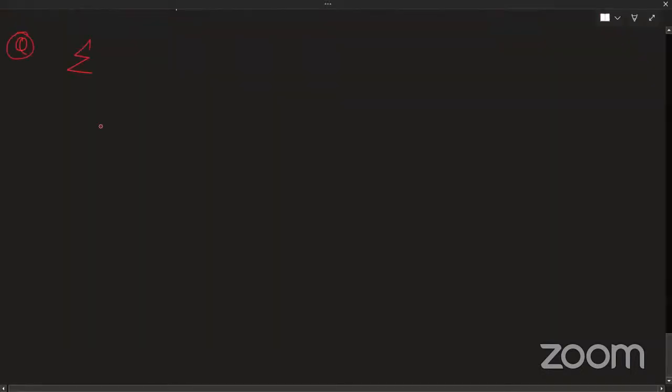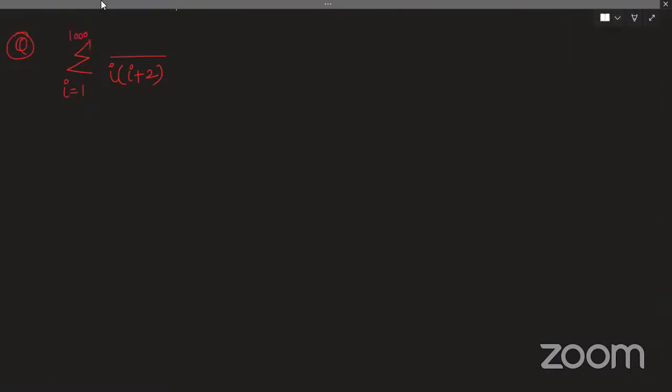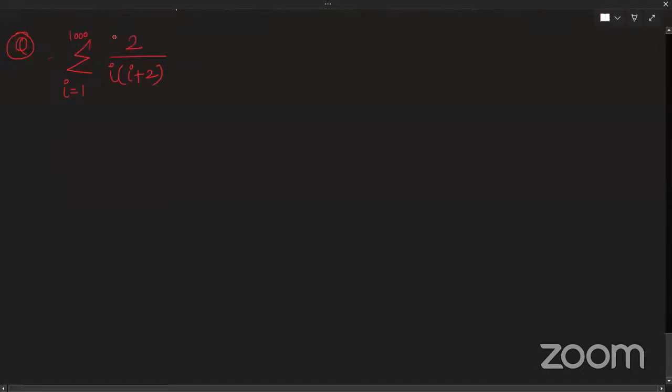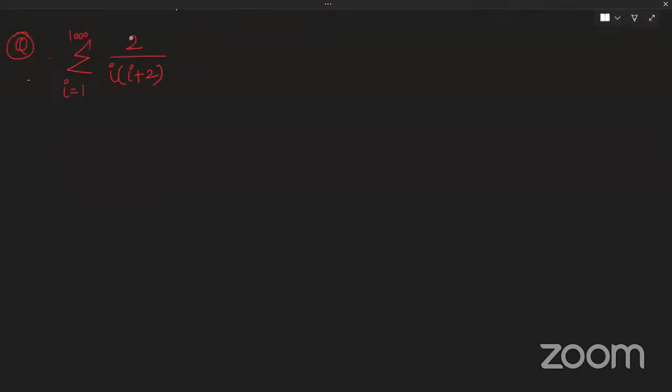So it is basically sigma, i going from 1 to, let me take, 1000, and it is 1 by i into (i plus 2). Fine. 1 by i into (i plus 2). Or let me take it for your ease, I'll take 2 by i into (i plus 2). Fine. Everyone understood the question?